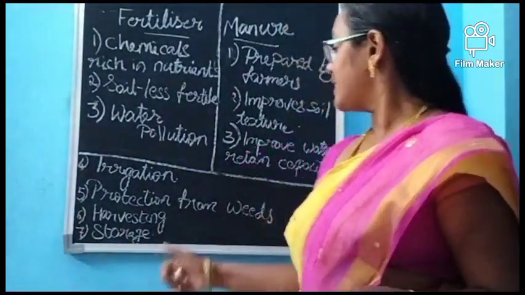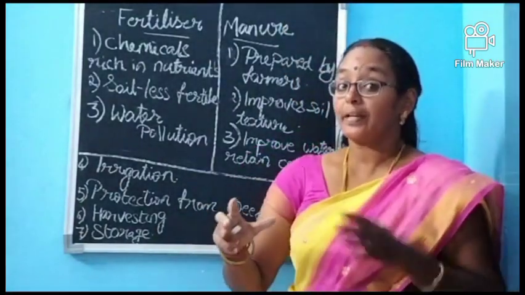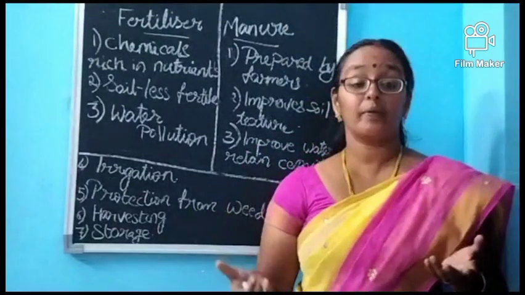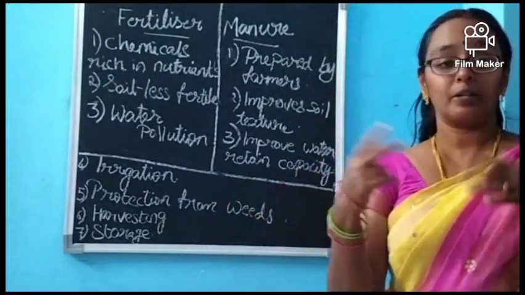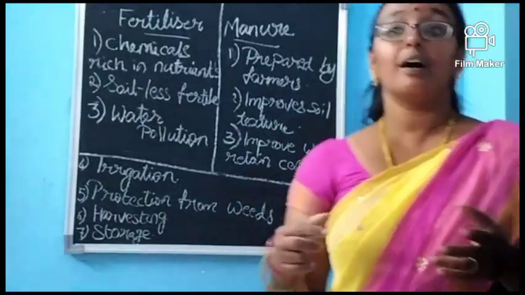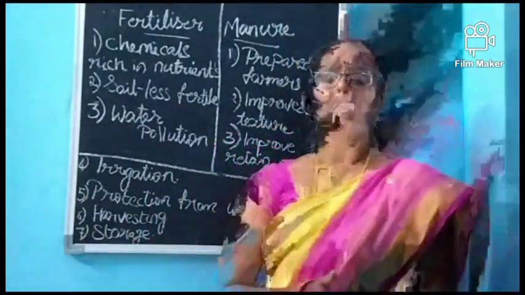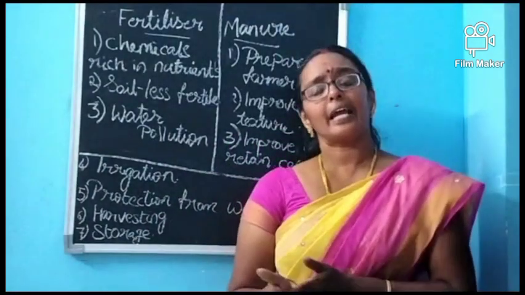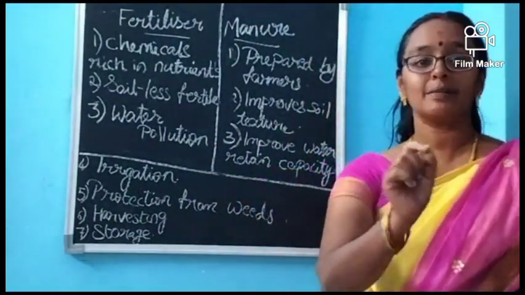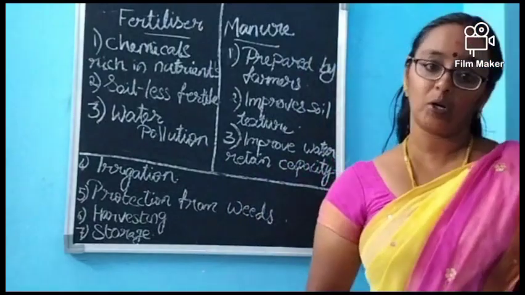This is called protection. This has to be done in a better way, because otherwise if there are many weeds, the crops will not be cultivated in a large quantity. So they have to be removed. Then how can they be removed? Removing them manually is the best way. We can pick the weeds and take them off.